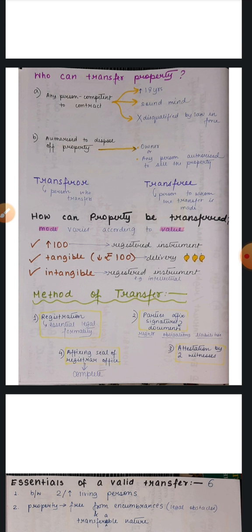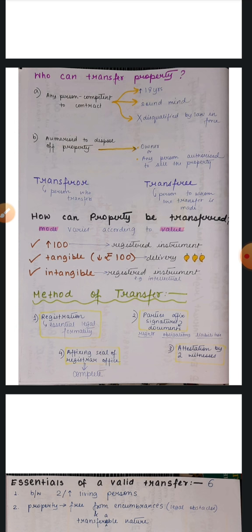And intangible property, which includes intellectual property like patents, trademarks, designs, or other such things, irrespective of the value. It doesn't matter whether they cost rupees 50 or rupees 1000 or rupees 1 lakh. Any intangible property which is to be transferred has to be transferred by a registered instrument.